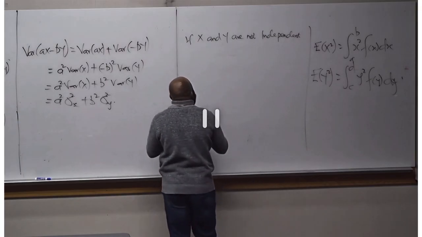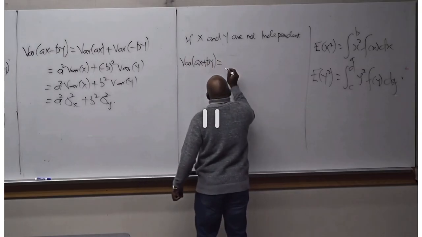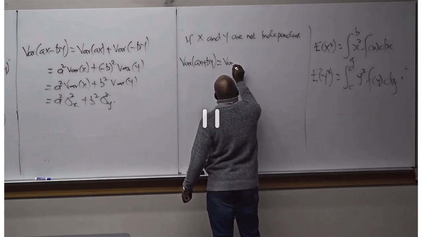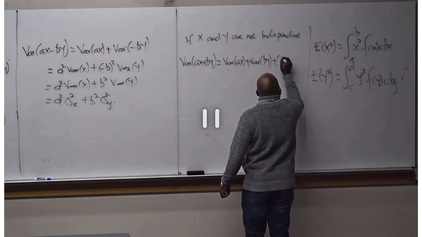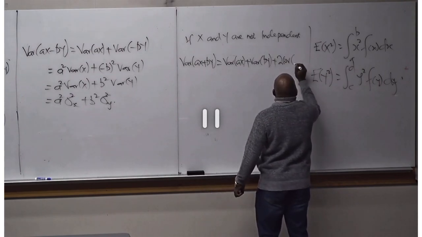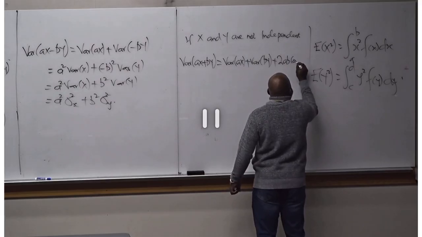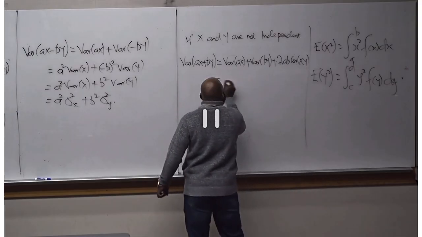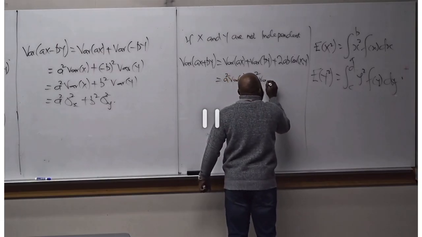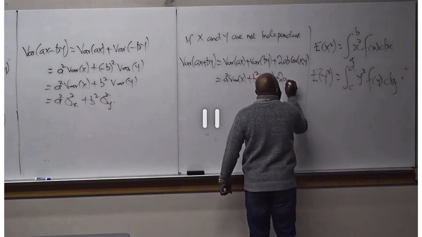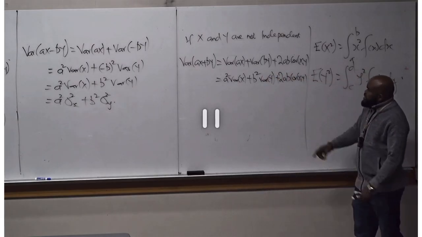The variance of aX plus bY is going to be the variance of aX, plus the variance of bY, plus 2ab covariance XY. So here, this is going to be a squared variance of X, plus b squared variance of Y, plus 2ab covariance XY. This is a situation where they are not independent.